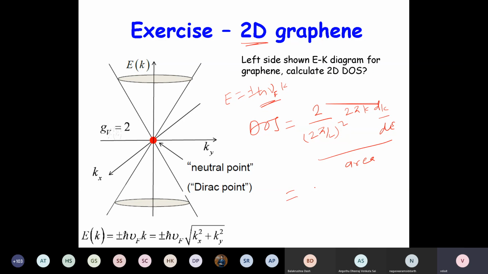So this becomes 2 pi you can cancel, L square you will cancel. So it will be basically k times 2 pi, right? And dk by dE will be 1 over h nu, right? And k can be written as E over h nu, right? Now there's a degeneracy factor of 2, right? So multiply, because there are two such bands, right? So that will be your 2E by pi h bar square nu square, right? So you can do this calculation.